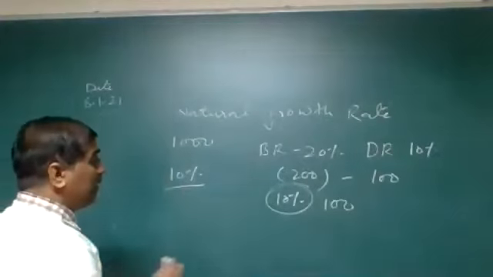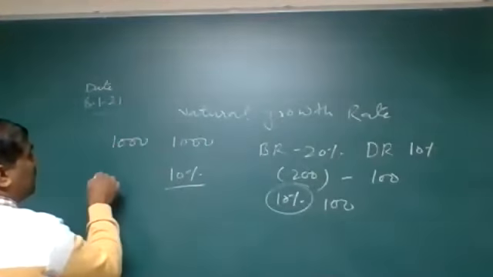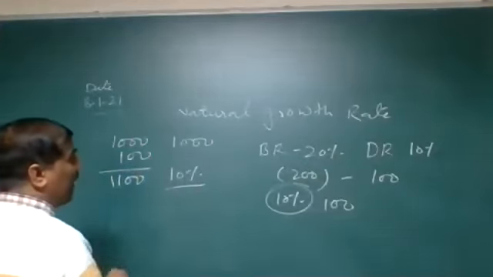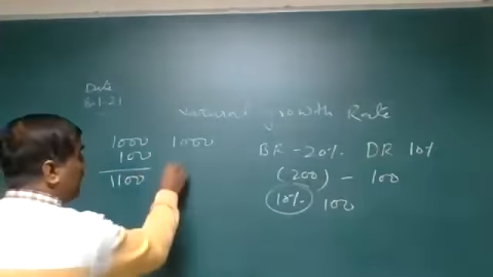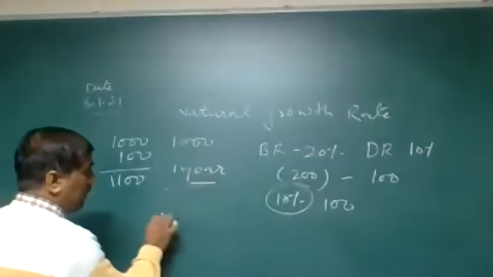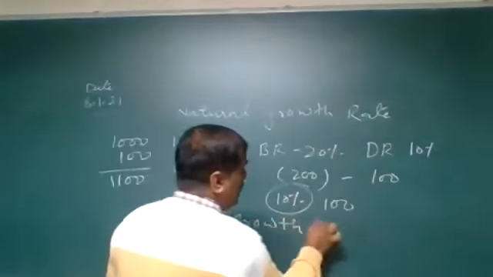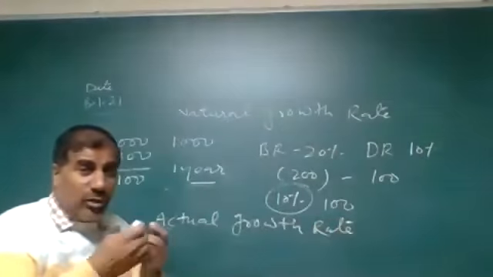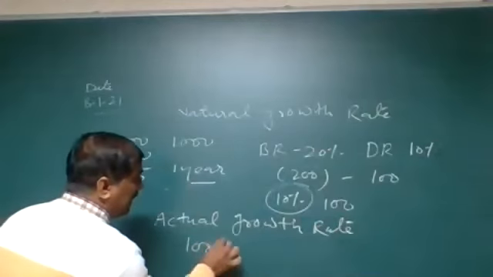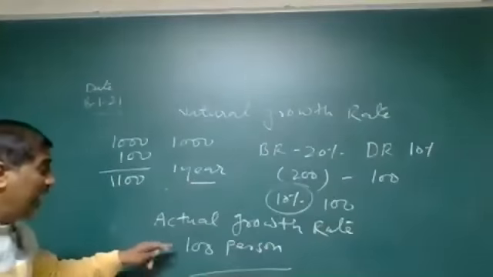Okay? And after a year, in place of 1000, how many people will there be? We will add the 100, so it will be 1100 after 1 year. Okay? So what is the actual growth rate? Actual growth rate means the actual number of population change. So how many percent came in actual growth rate? 100%. 100% is the actual growth rate.